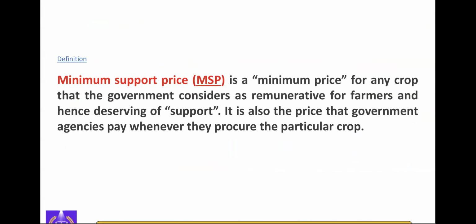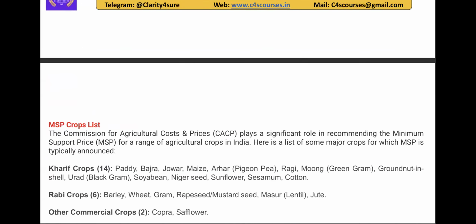First and foremost, you should be very clear with the definition of MSP. Do not write points which are not necessary, because MSP is a very simple concept. You must remember its definition. The first keyword that should be in your definition: MSP is a minimum price for any crop that the government considers as remunerative for the farmers and hence deserves support. It is also the price that government agencies pay whenever they procure the particular crop. So this is a simple definition of MSP that you can remember.